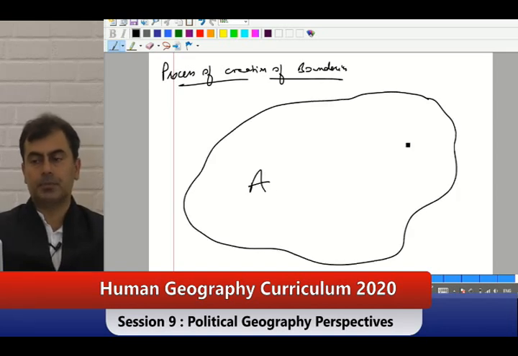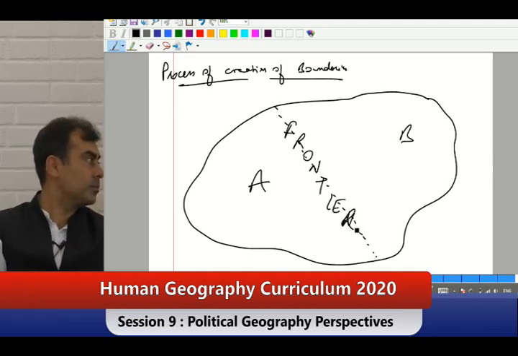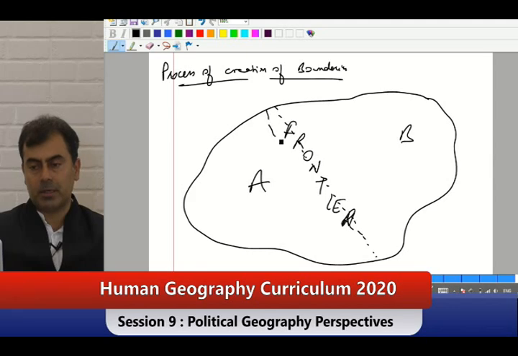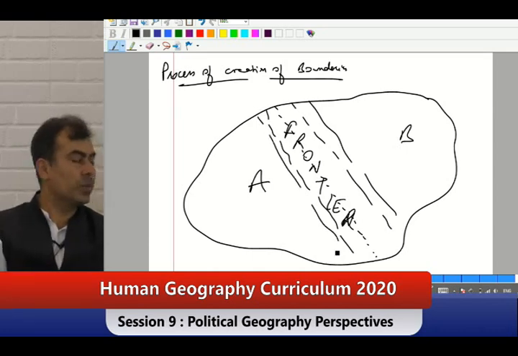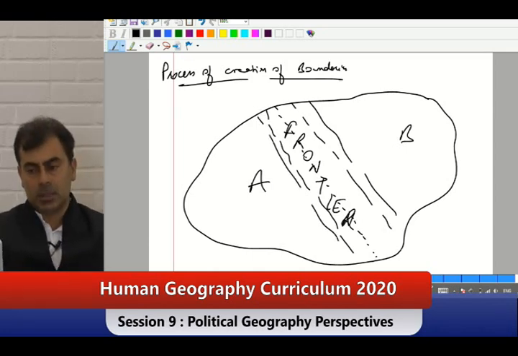Country A, country B. In between they had a frontier zone. Don't draw this, just listen to this. Country A and country B, we had frontiers. Natural frontiers, no problem. But what happened is, with time, this country A expanded.